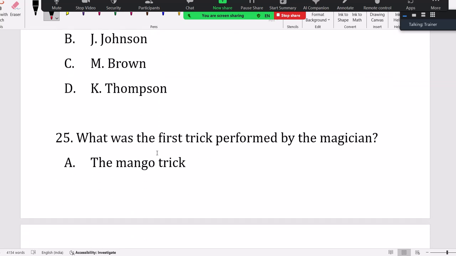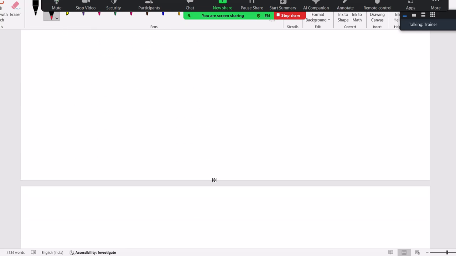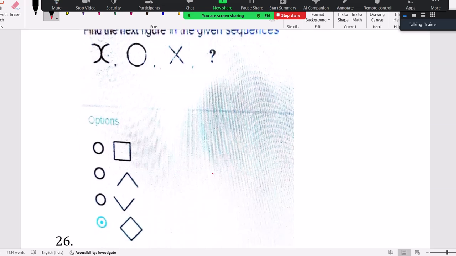What was the first trick performed by the magician? Card trick, disappearing act? No. After some minor tricks, he went for the famous mango trick. Let's see. Paragraph related. They are giving passages also. We have to understand. And this is related to image based questions.